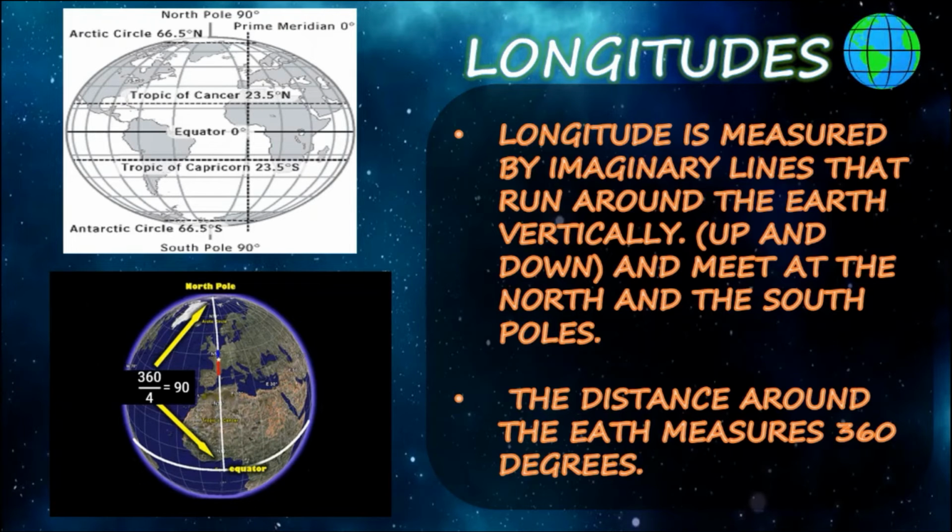Its distance around the earth measures 360 degrees. So they also measure the degree. The prime meridian is a meridian which passes through Greenwich in England. So this is also called the zero meridian. Clear? So this prime meridian divides the world into eastern and western hemisphere.